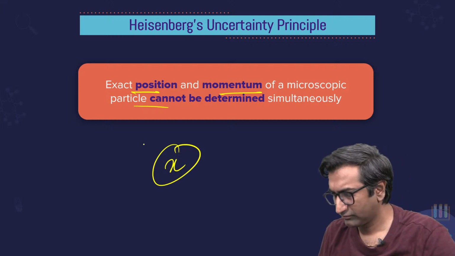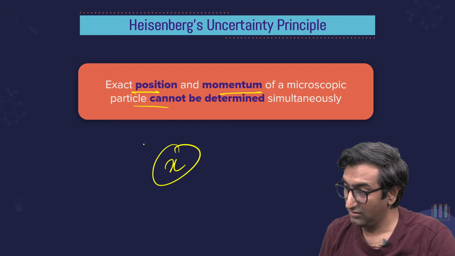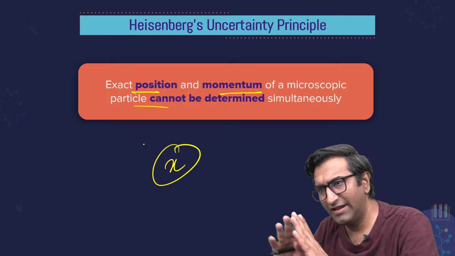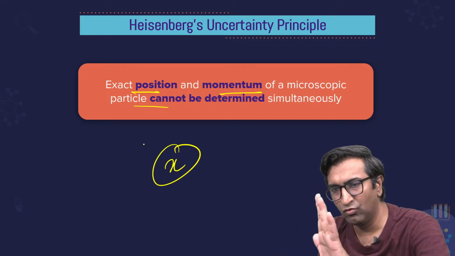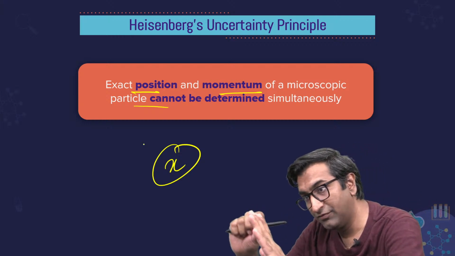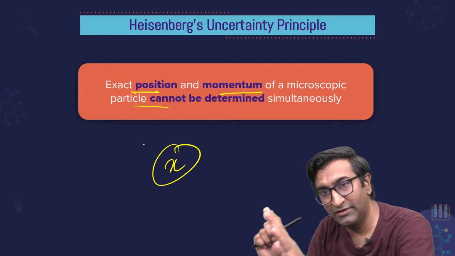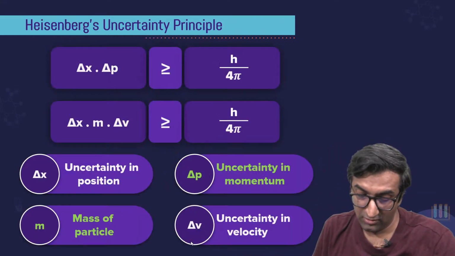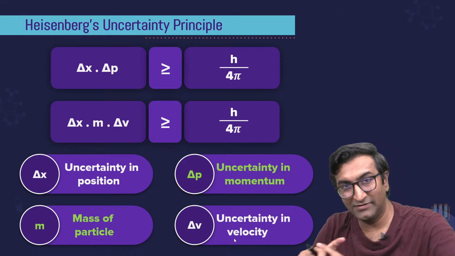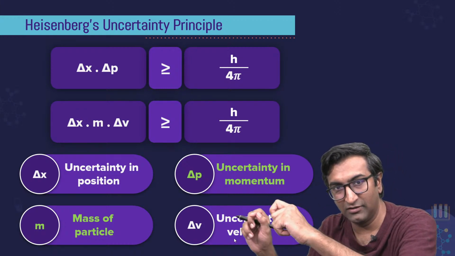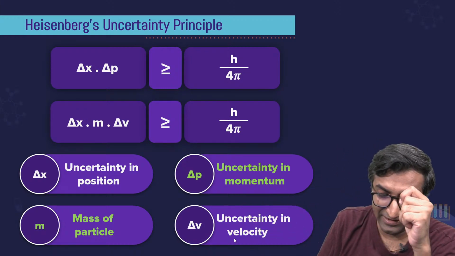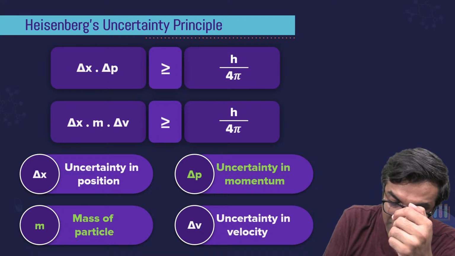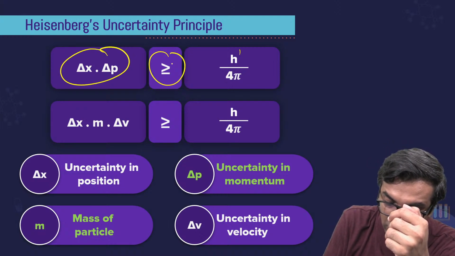Do you follow? दूसरा एग्जाम्पल लेते हैं. Somehow, if I'm moving very quickly, so this particle is moving, and I have to move along with it to observe the velocity. But since I'm doing that, भाई साहब की position बदल गई. That's the problem. Okay, because there is a massive change in position and velocity, there's going to be an error, and the error, it looks like it's very small. The multiplication of this has to be greater than or equal to h by 4 pi.